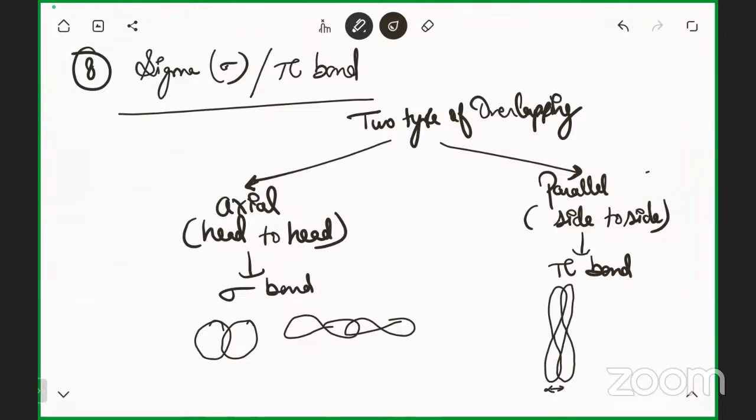Okay, which one has more overlapping and more strength, sigma or pi? Sigma. Very good. Just remember this. Sometimes the question comes up: which one has more strength? So you have to remember that sigma has more strength.